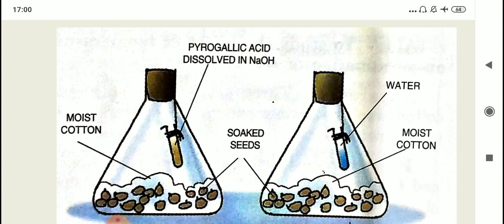The pyrogallic acid that is present in case of conical flask A will absorb all the oxygen. So the internal environment in the conical flask A will be devoid of any oxygen. So the seeds won't be able to germinate there. Seeds will properly germinate in case of flask, conical flask B, the second one.